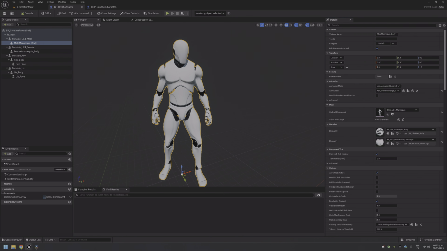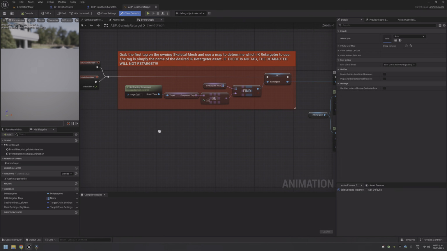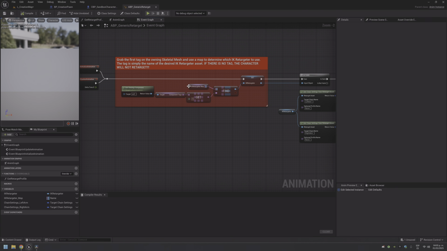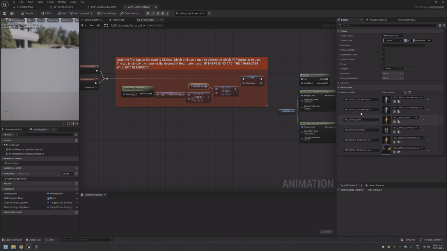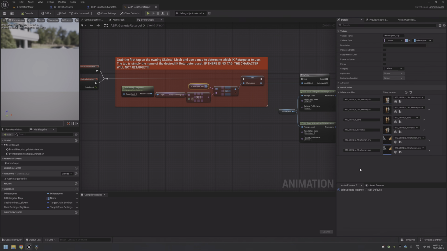The reason for that is because if you go to retarget, you can see that it's actually updating the blueprint, initialize animation based off the IK retarget map, and in this map you have all the possible IK retargeters based on tags. So for Unreal Engine 4 we use this one, for Unreal Engine 5 this one, for Echo, Twinblast, MetaHumans.